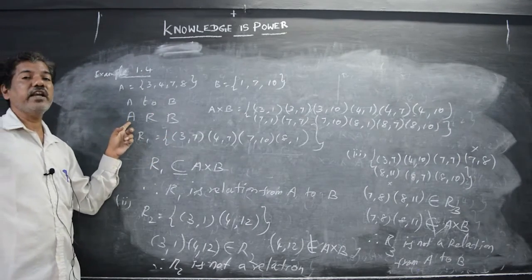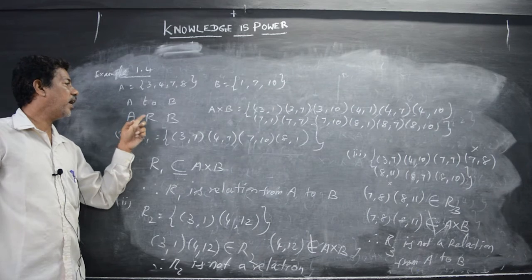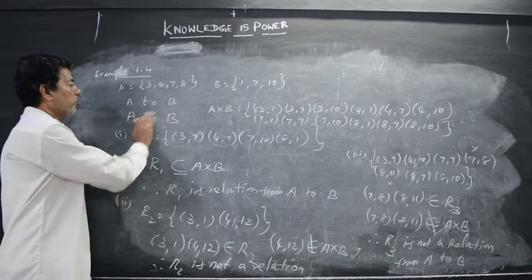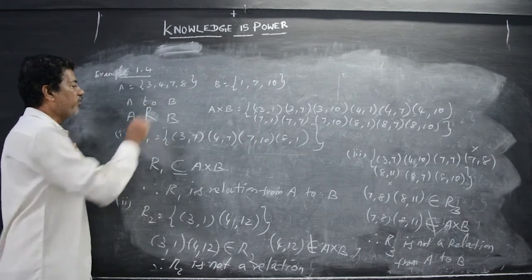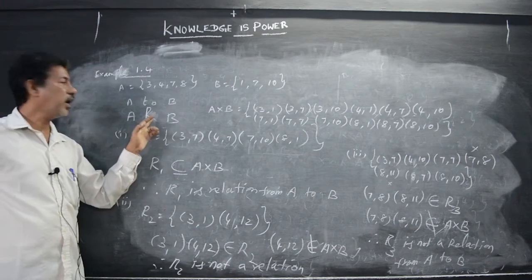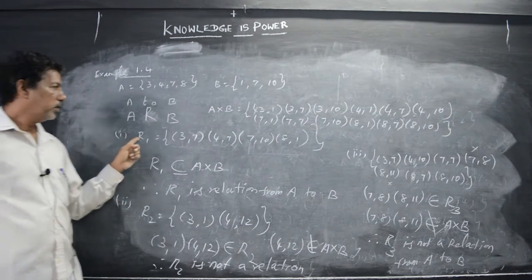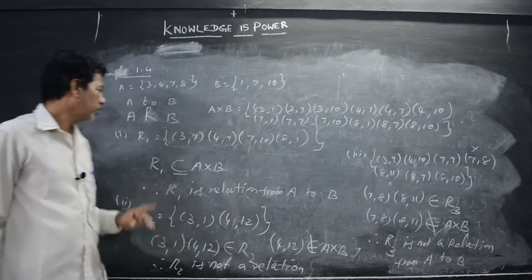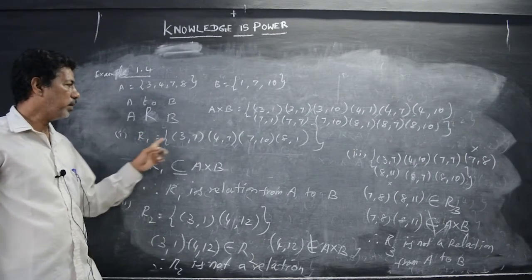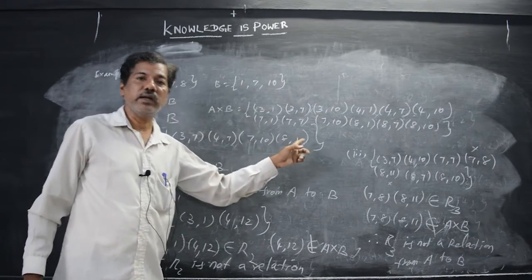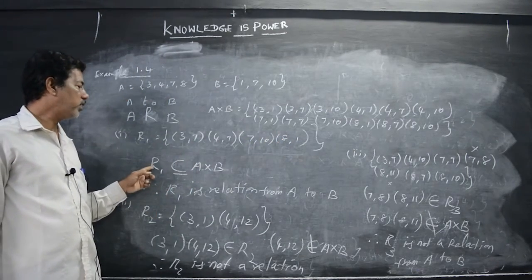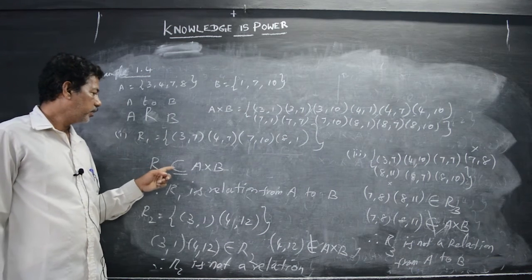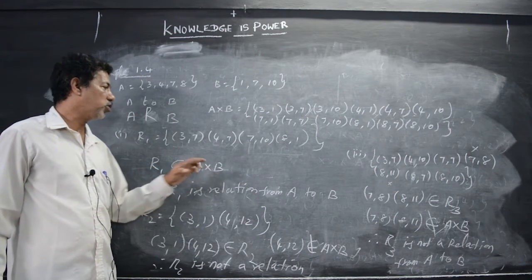How can we write the expression A cross B? If it is written a little bigger, then it is different. Now, according to the question, the elements are given. So this is the question. For R1 we are given 4 terms. Now we have to check whether R1 is a subset of A cross B. Why?